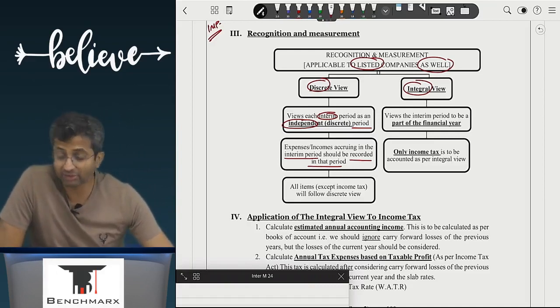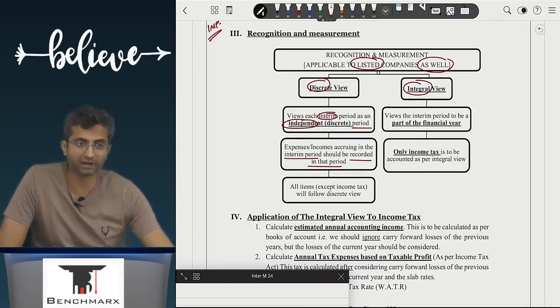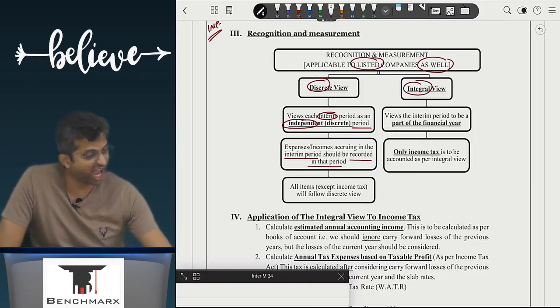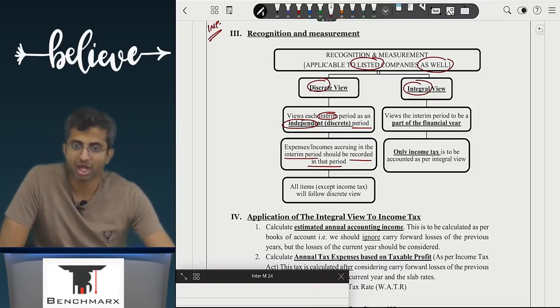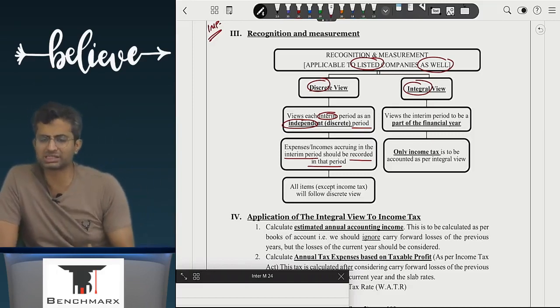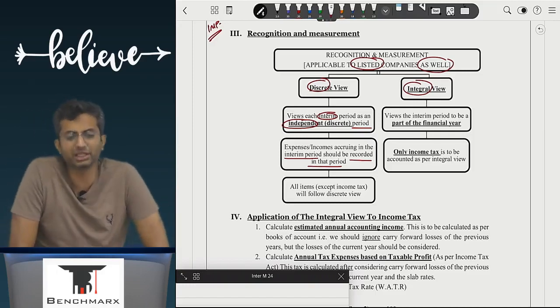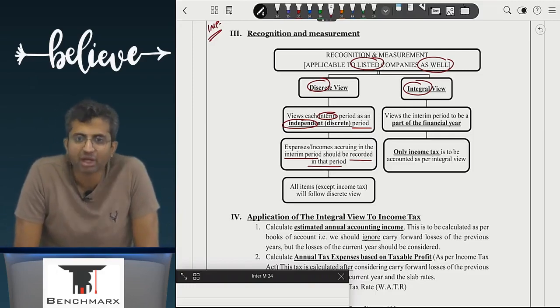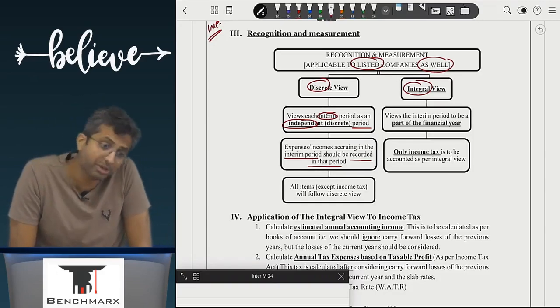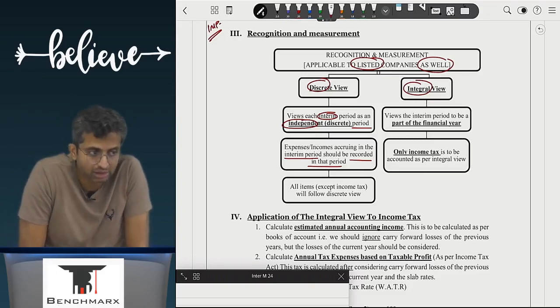The same applies. Like right now the World Cup is going on. Now if you look at bodies like ICC, look at bodies like FIFA, they make a lot of money every 4 years when the World Cup happens. But before that, they still have to pay salary to their employees. They have to maintain their head office and so on. They have to pay expenses. Can FIFA or ICC say in the first year, second year, third year, I have to pay salary but I will not record it? Why? Because there is no income. Income will come in the fourth year, whenever the World Cup, Olympics or some other event happens, and only then will I record. Is that correct? No. Expenses are to be recorded as and when they are incurred.